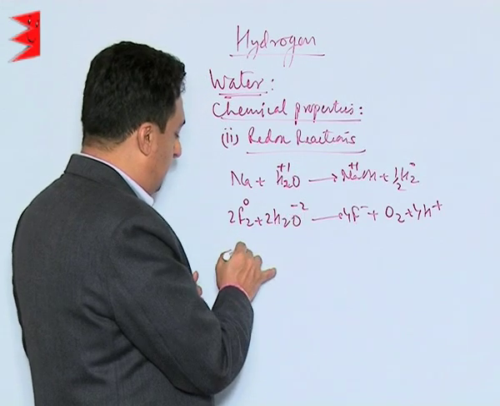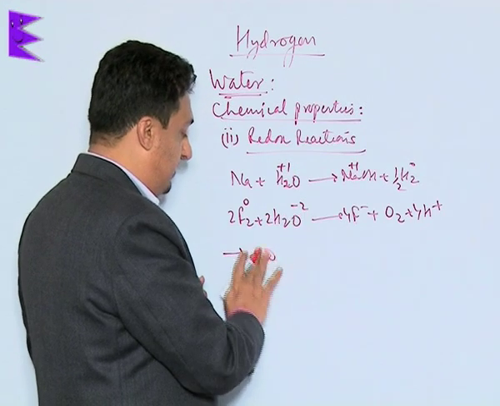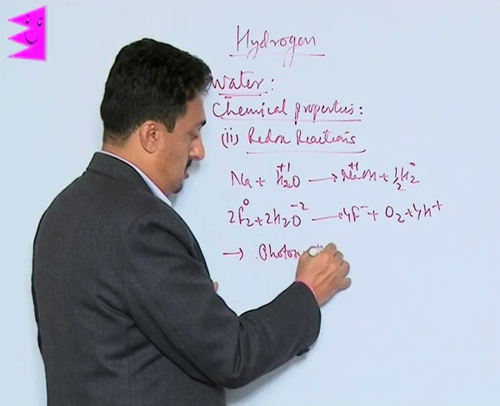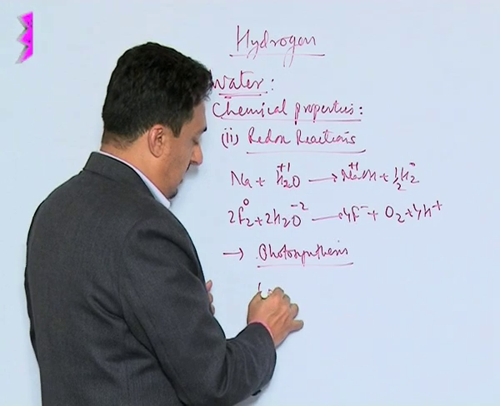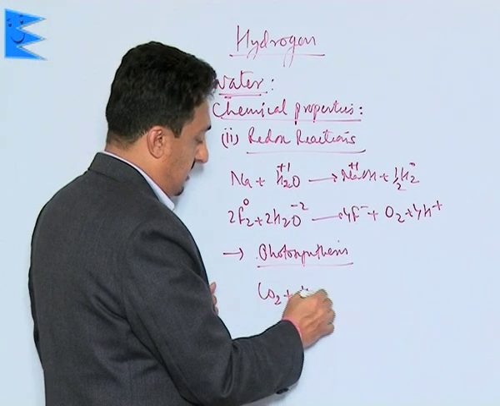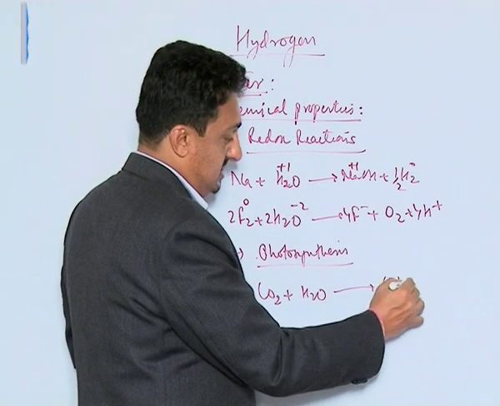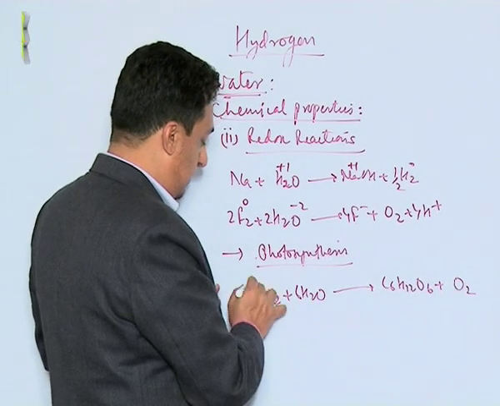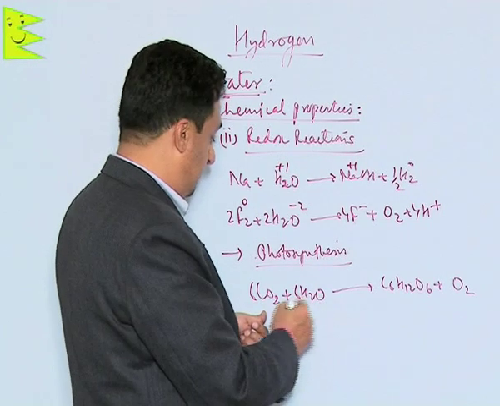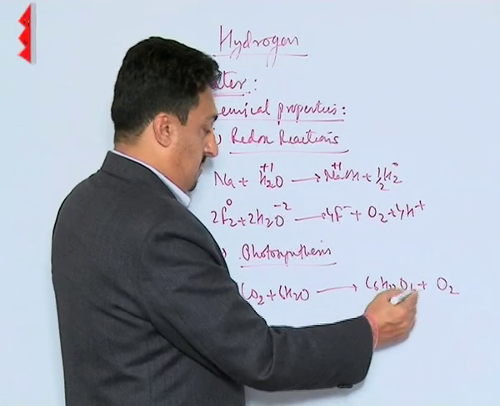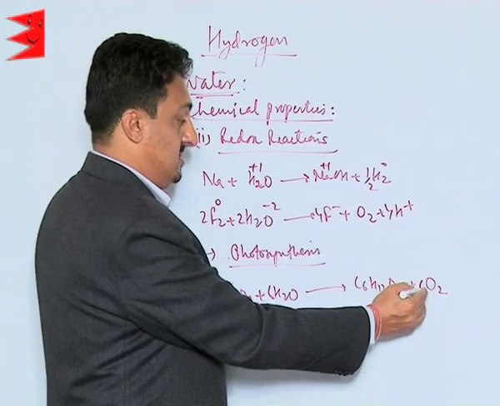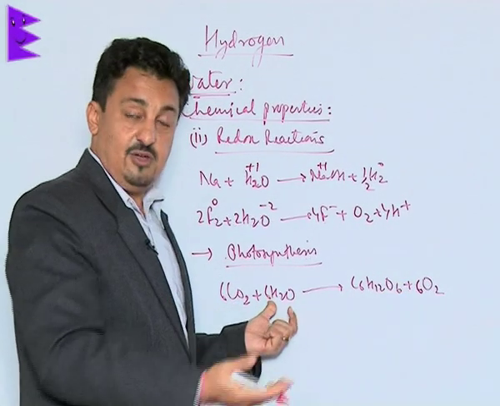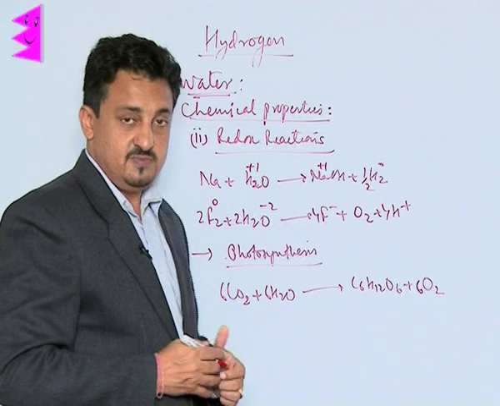One of the most important redox reactions is the photosynthesis reaction. We know water combines with carbon dioxide and produces C6H12O6 plus oxygen. So that's the reaction which takes place. What we get is 6 oxygen, and this is how water is undergoing a redox reaction to form oxygen also.